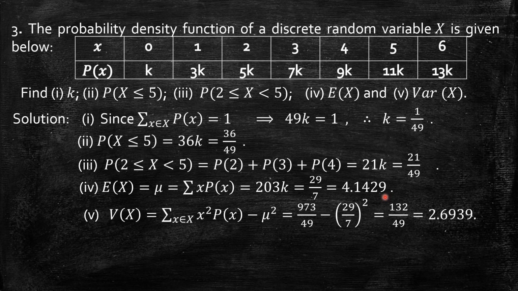Then the last one, variance. We have the formula: summation x square p of x minus mu square. Mu is already calculated, that is 29 by 7. So summation x square p of x is nothing but 0 square into k plus 1 square into 3k plus 2 square, 4, into 5k. You have to add all those things, which gives 973k, that is 973 into 1 by 49, minus mu square, 29 by 7 the whole square, which simplifies to 132 by 49, that is 2.6939.